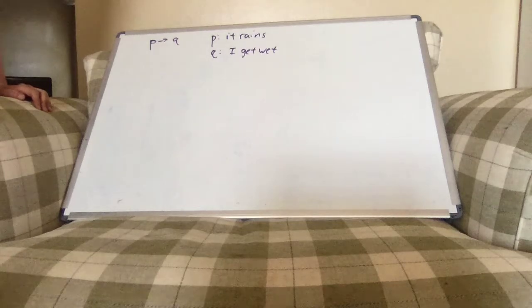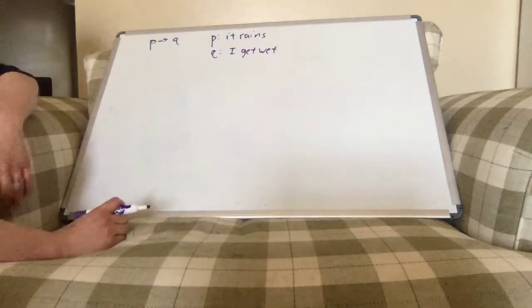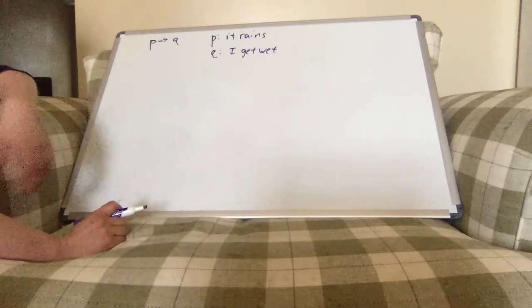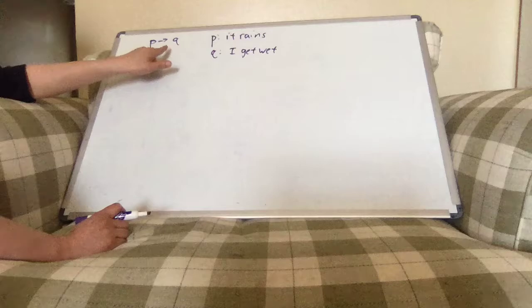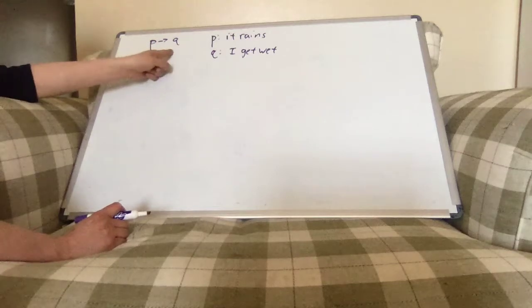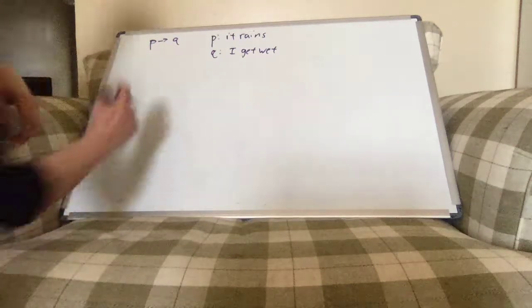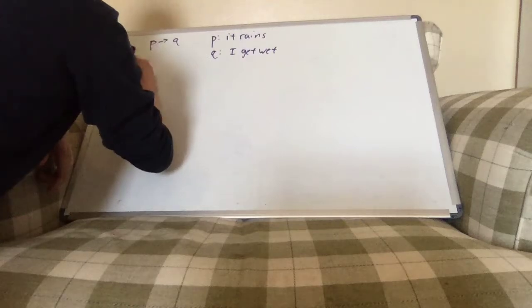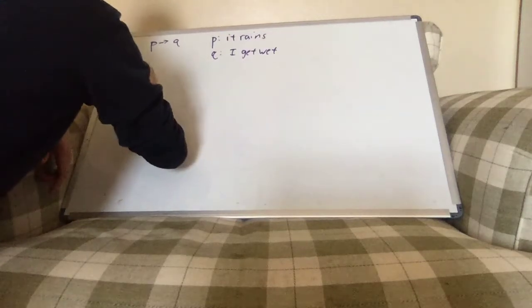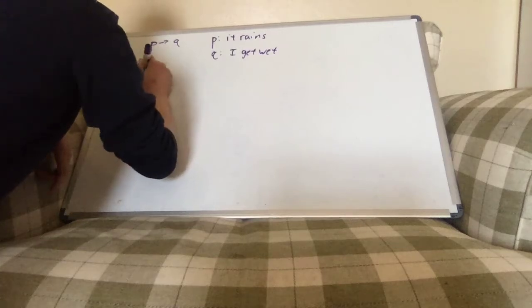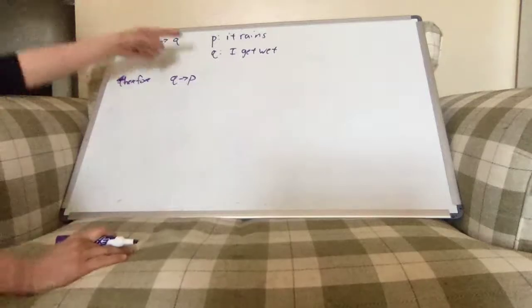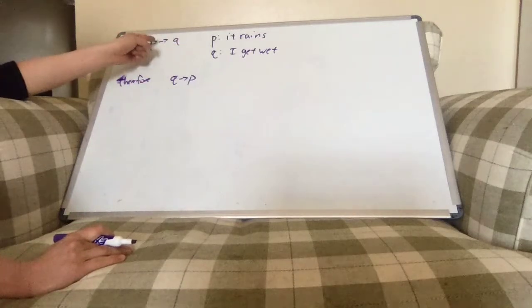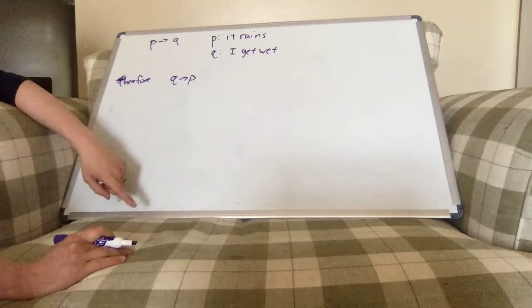Alright, so some common misconceptions that people have about implication statements like this is they think, oh, if P implies Q, then what must also be true is Q implies P. Therefore Q implies P, right? If it rains then I get wet, then we get wet, so it must have been raining. But that's not true, is it, right?